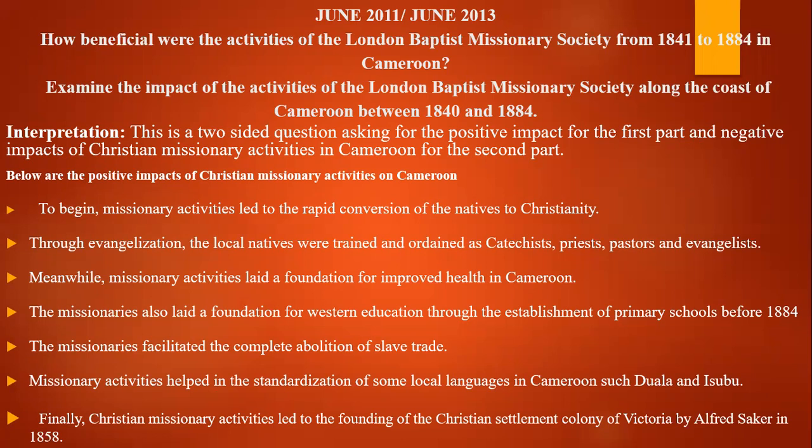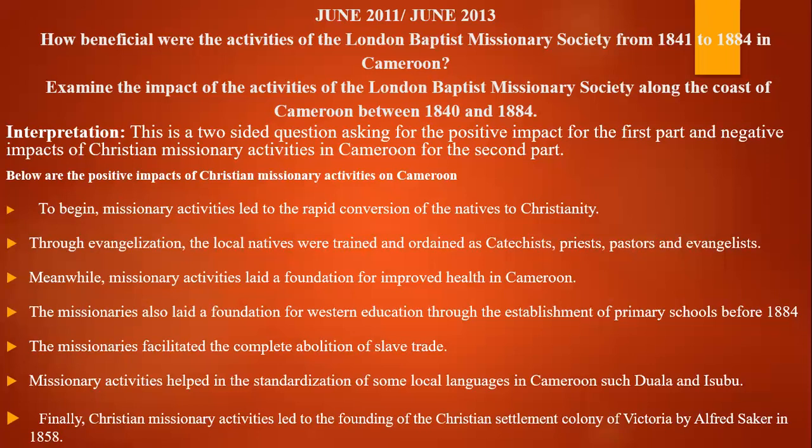Good. Now, the questions of June 2011 and June 2013 are the same question, as the question is requesting the candidate to bring out the consequences of the impact. We say how beneficial. That word beneficial can be changed to what? Merit? Advantages? Not even the word advantages. How can I put it? It can be changed to positive impact, right? It's the same thing with June 2011 and June 2013. They are the same question, because they request what? The impact of the implanting of the London Baptist Missionary Society in Cameroon. For example, this is the interpretation.